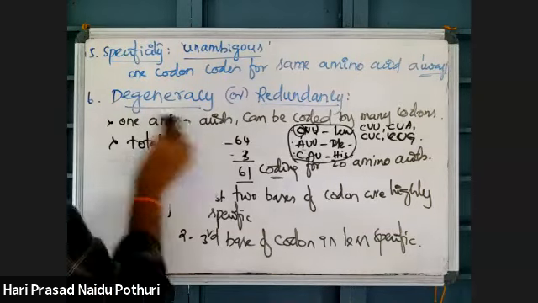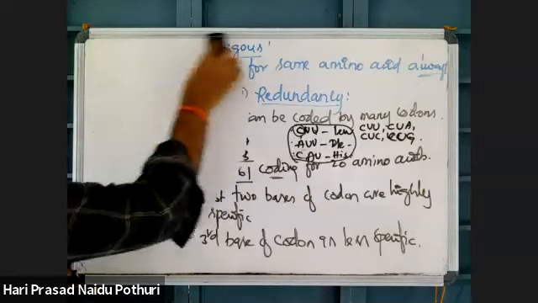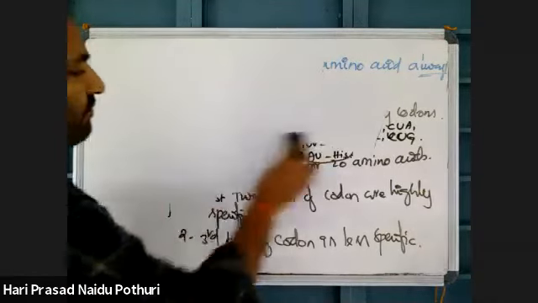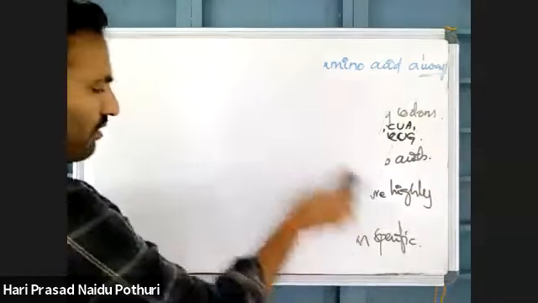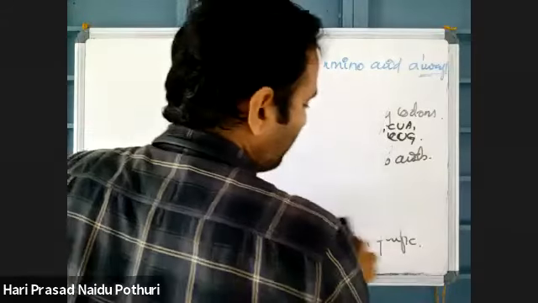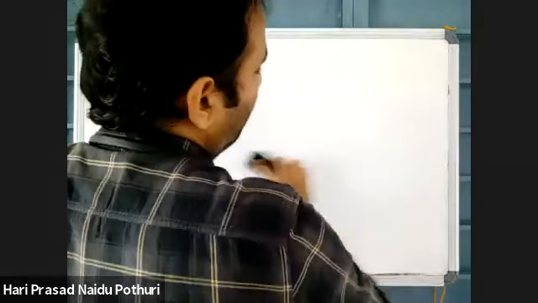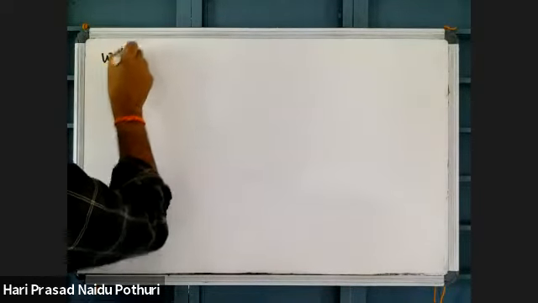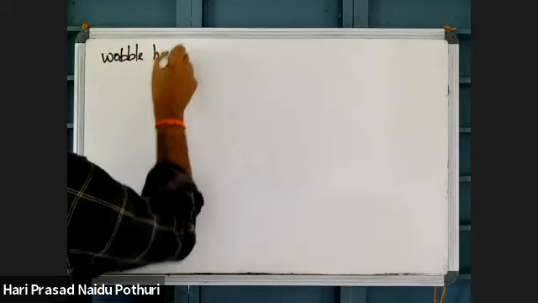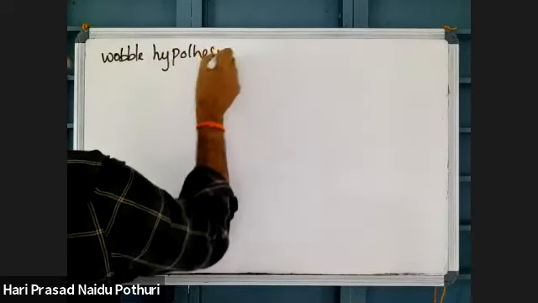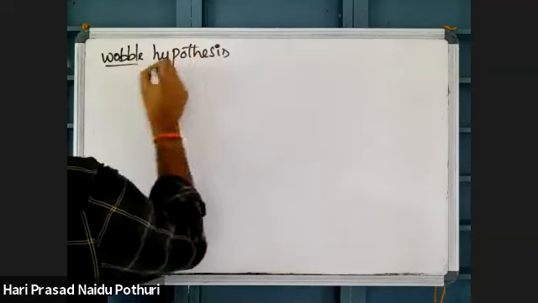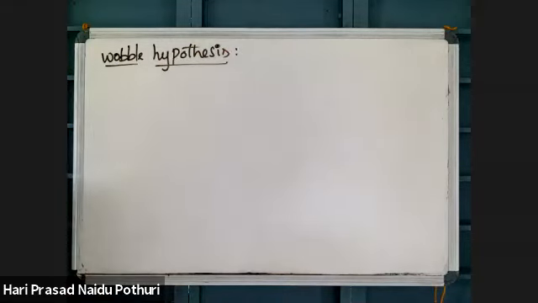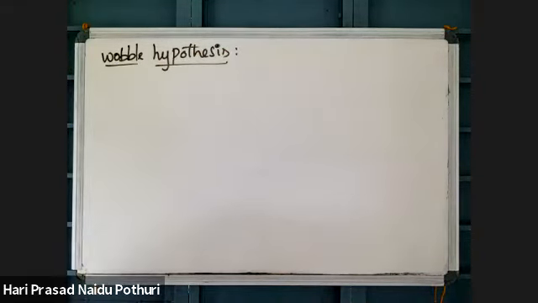See that now. That redundancy is well explained by a hypothesis called the Wobble hypothesis. The Wobble hypothesis was proposed by Sir Francis Crick.